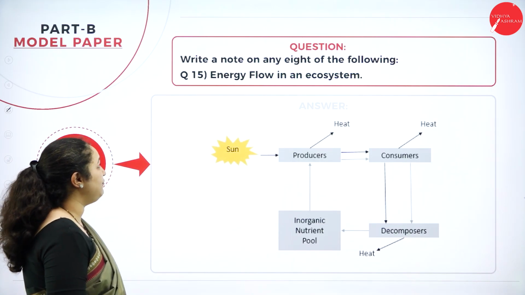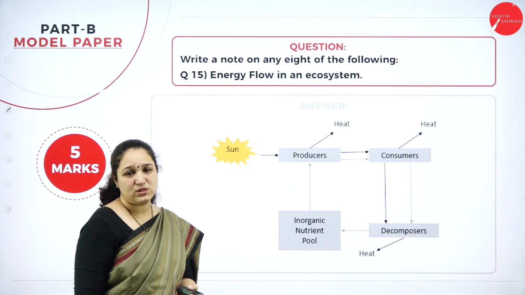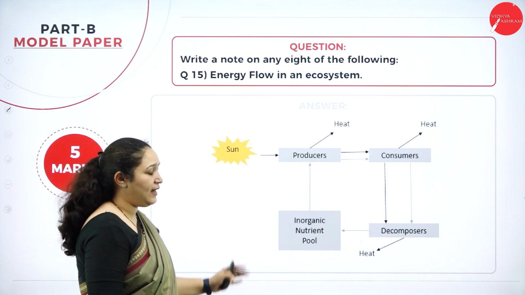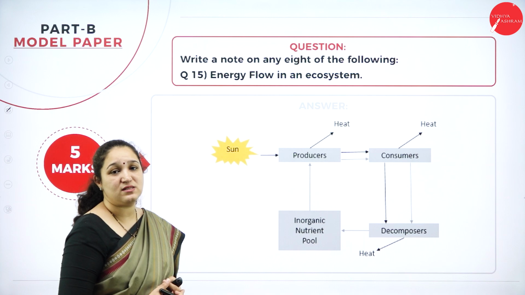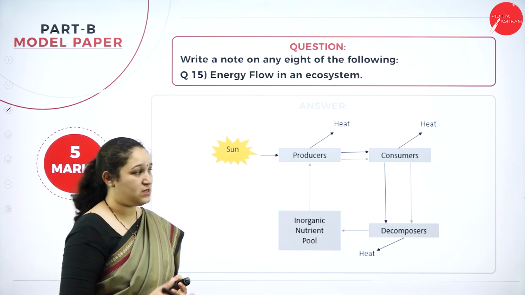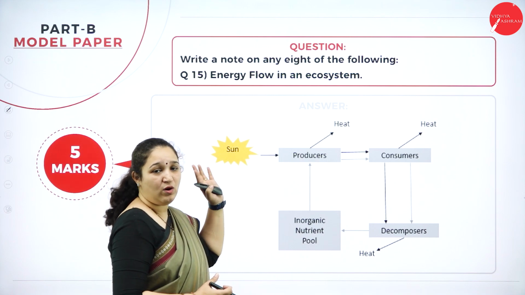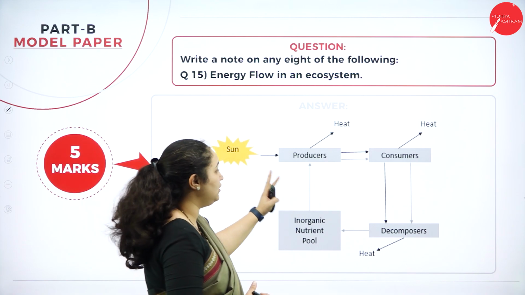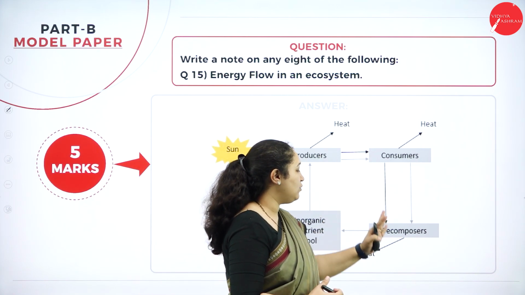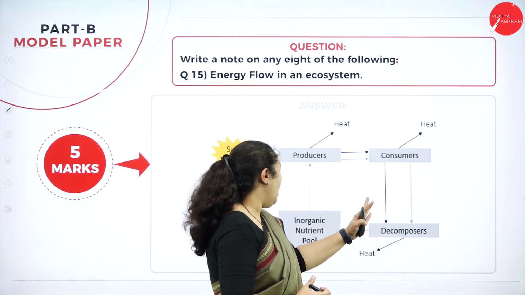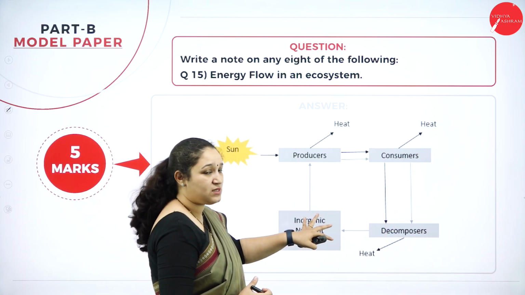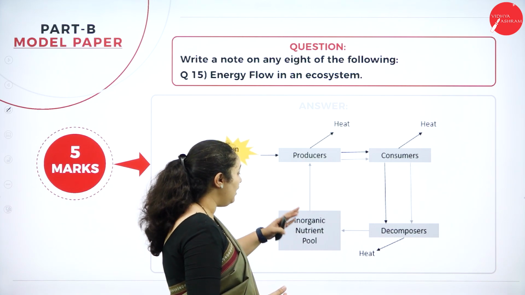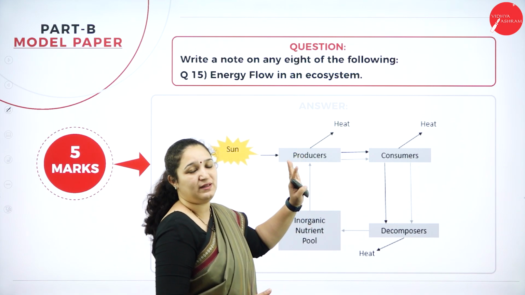Next question, question number 15, energy flow in an ecosystem. See, this diagram is self-explanatory. You can draw the diagram and write what exactly is the meaning of energy flow in an ecosystem. The energy comes from the sun. The energy is used up by the producers to produce food, then it goes to the consumers, then it can go to the decomposers, and then from the decomposers the organic matter is converted to an inorganic nutrient pool, and then the inorganic matter is again used up by the producers.